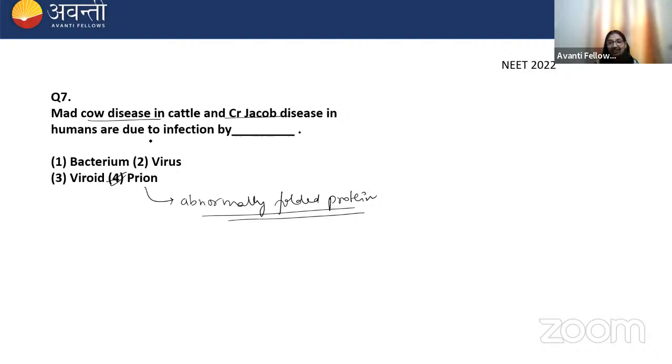They have the genetic material. And the viruses cause diseases like tobacco mosaic disease. They can cause smallpox. They could be an influenza virus, right? So there are different types of virus. And the question is asking about the mad cow disease in cattle and Creutzfeldt-Jakob disease. These are the neurological disorders which are caused by prions. Remember this.